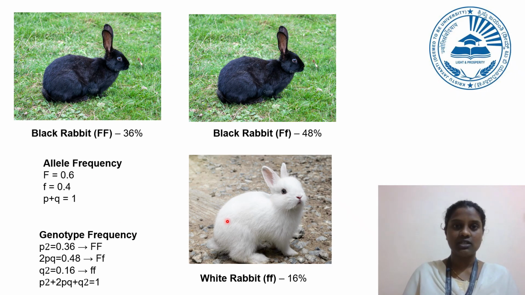This distribution is a good example of a population in Hardy-Weinberg equilibrium, because p² + 2pq + q² = 1, that is, 0.36 + 0.48 + 0.16 = 1. It stays in equilibrium only if no evolutionary forces are acting on it.